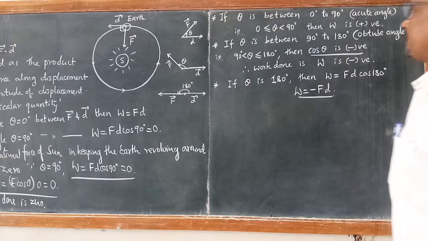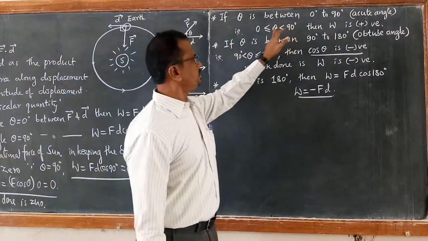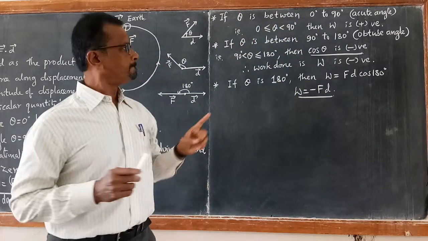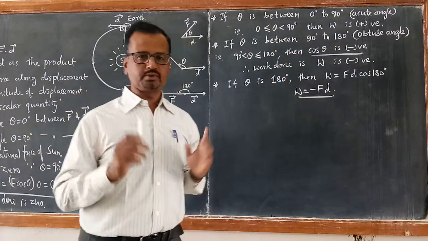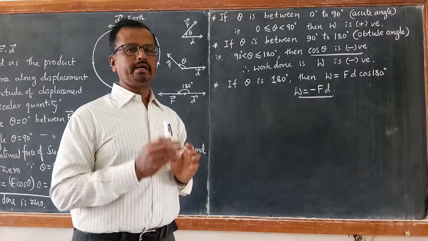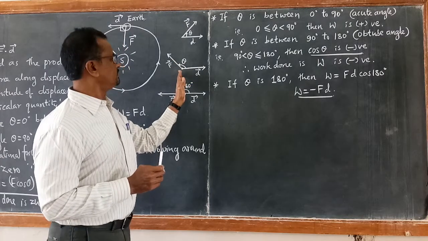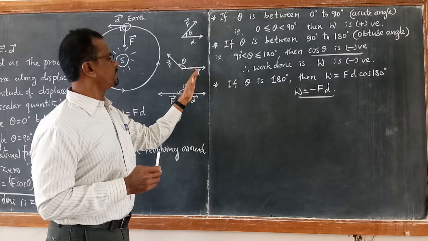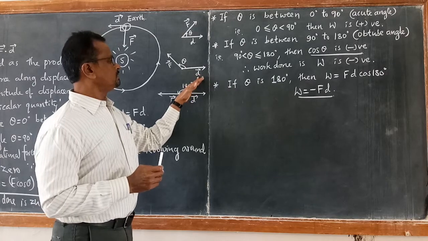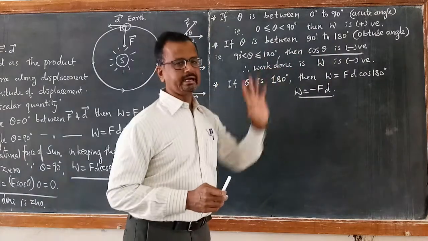If the angle theta between the force and displacement vectors lies between 0 and 90 degrees, we call it an acute angle, and work done is positive because cos theta is positive in the first quadrant. If theta is between 90 and 180 degrees, an obtuse angle, then cos theta takes a negative value, therefore work done is negative.